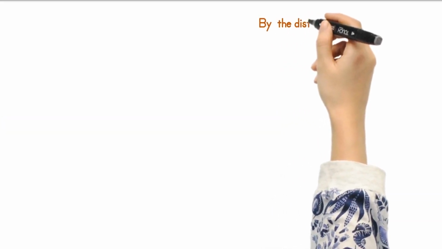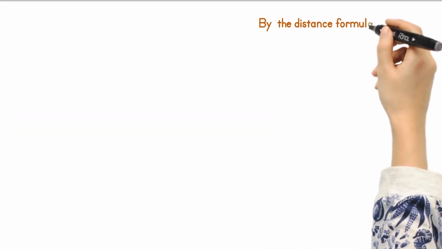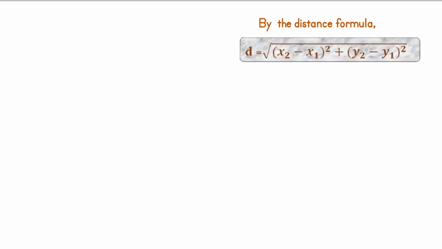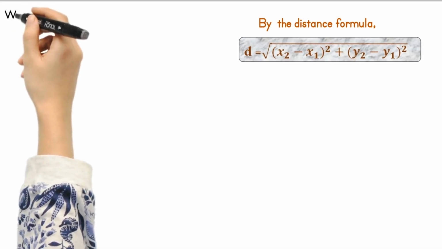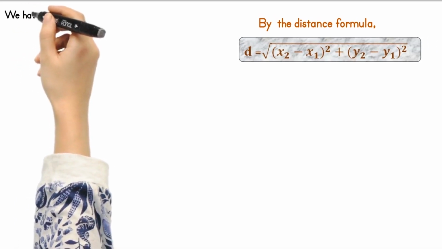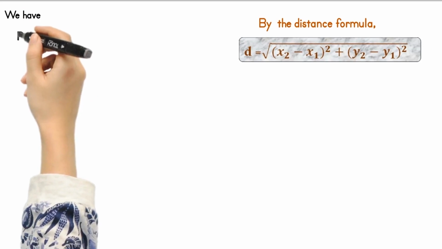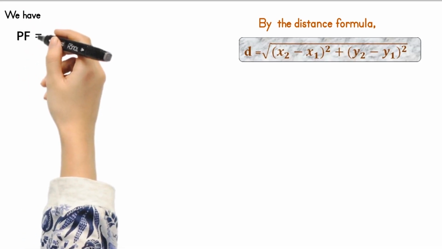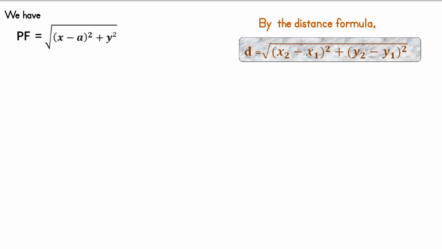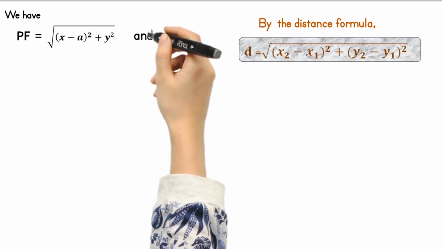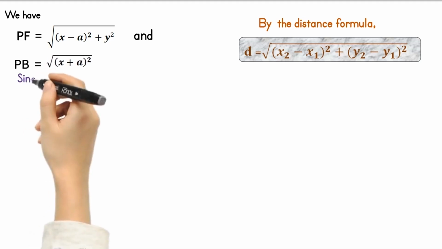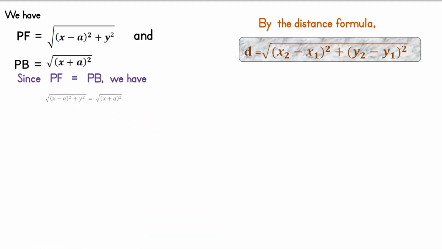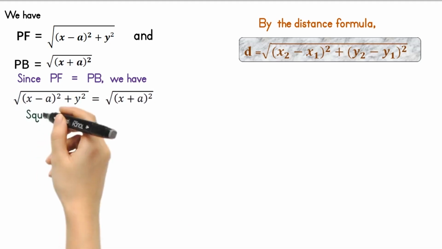By the distance formula, we know that the distance between any two points is d equals the square root of (x2 minus x1) whole square plus (y2 minus y1) whole square. Using this formula, the distance between the points P and F is equal to the square root of (x minus a) whole square plus y square. Similarly, the distance between the points P and B is equal to the square root of (x plus a) whole square. Since PF is equal to PB, we have the square root of (x minus a) whole square plus y square is equal to the square root of (x plus a) whole square.